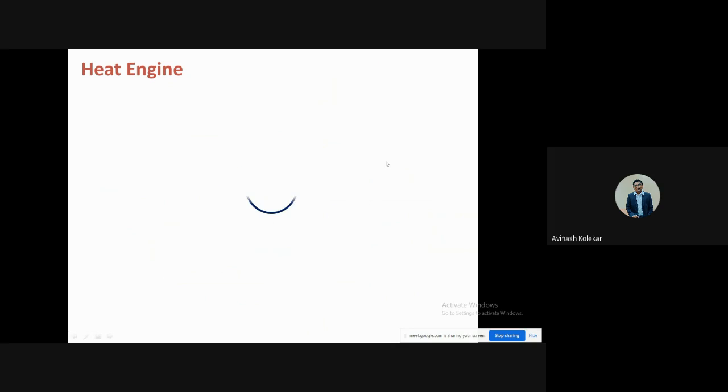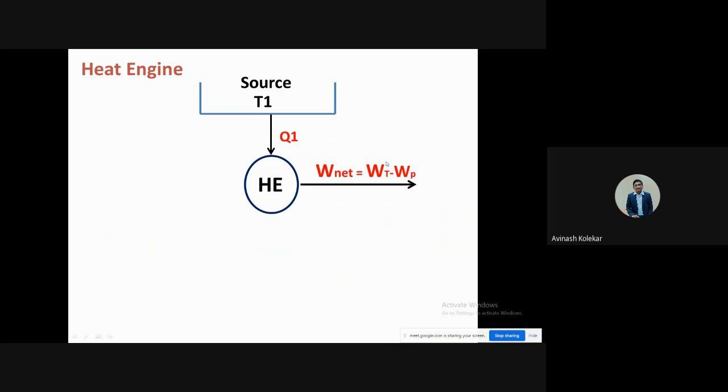Now there are two types of reservoirs: source and sink. The high temperature reservoir from where you get the heat is called the source, while the one where you reject the heat, at low temperature, is called the sink. And you get the net work, that is Wt minus Wp. So this is one heat engine.